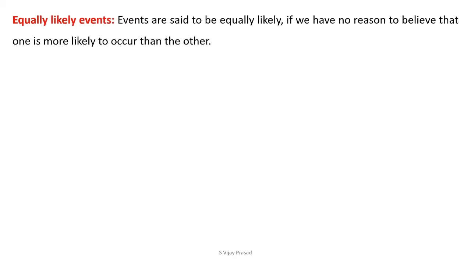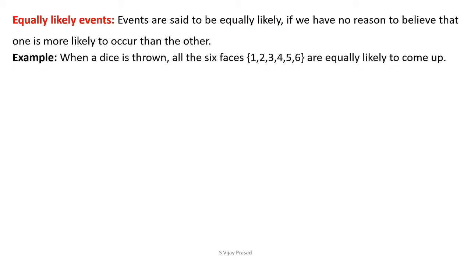Next, equally likely events. Events are said to be equally likely if we have no reason to believe that one is more likely to occur than the other. For example, when a dice is thrown, all 6 faces are equally likely to come up.